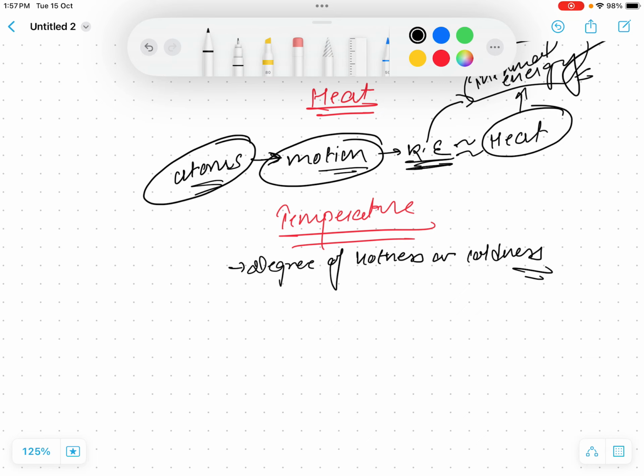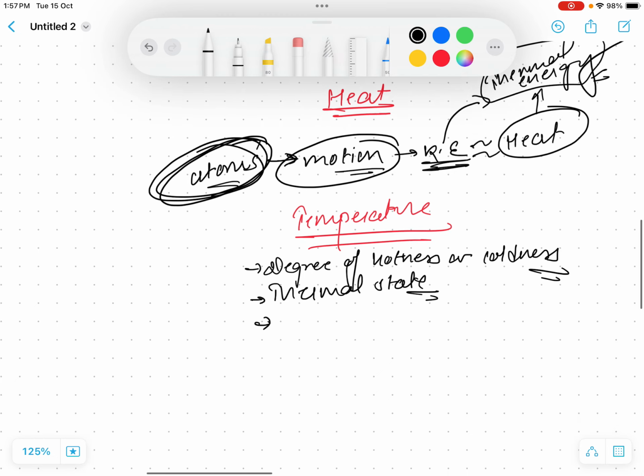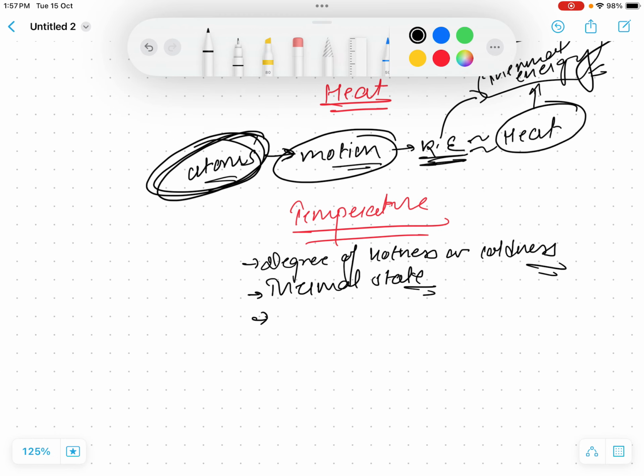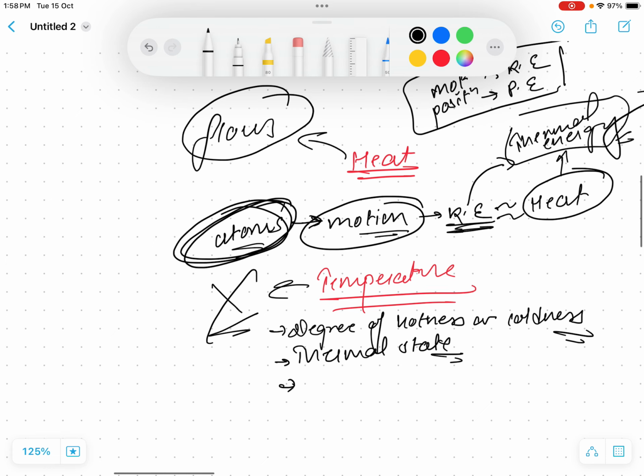It is not an energy. It is the thermal state of a physical body. It is not an energy, it is a state. It describes in what state the atoms are present. And temperature is not exchangeable, since heat flows. Heat flows, but temperature cannot flow, it doesn't flow.